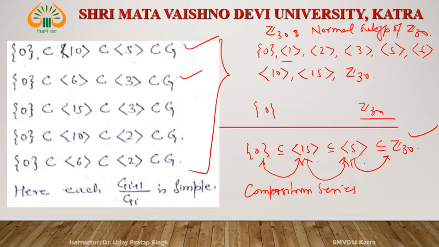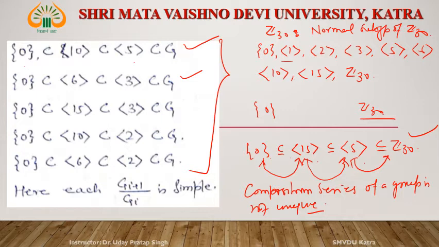Composition series of a group is not unique. Up to this point we only talked about the composition series of a finite group. What about the infinite group?